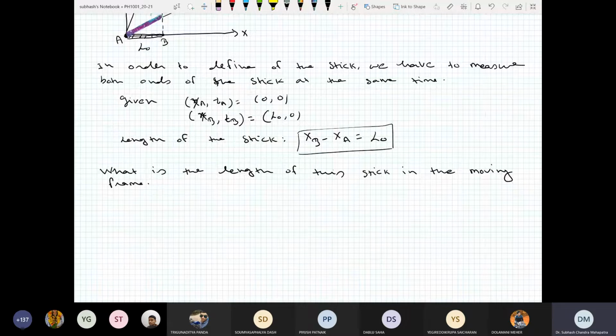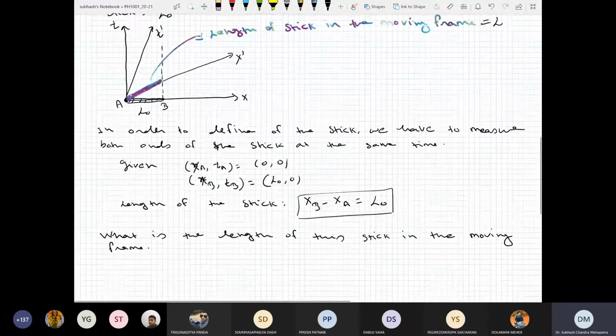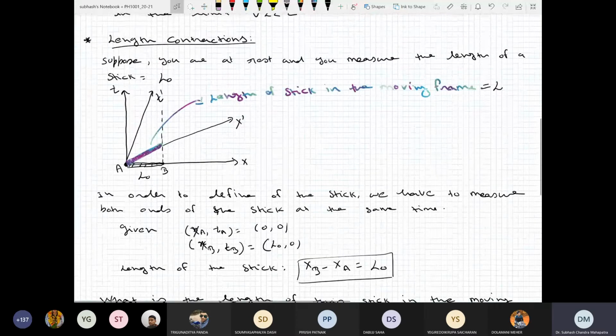You measure the length of the bat as L0. The question is, what will that moving person measure, L0 or something else? Let's call it L in the moving frame. L may or may not be equal to L0, that we have to find. So the moving frame is measuring the length of the bat in his frame.